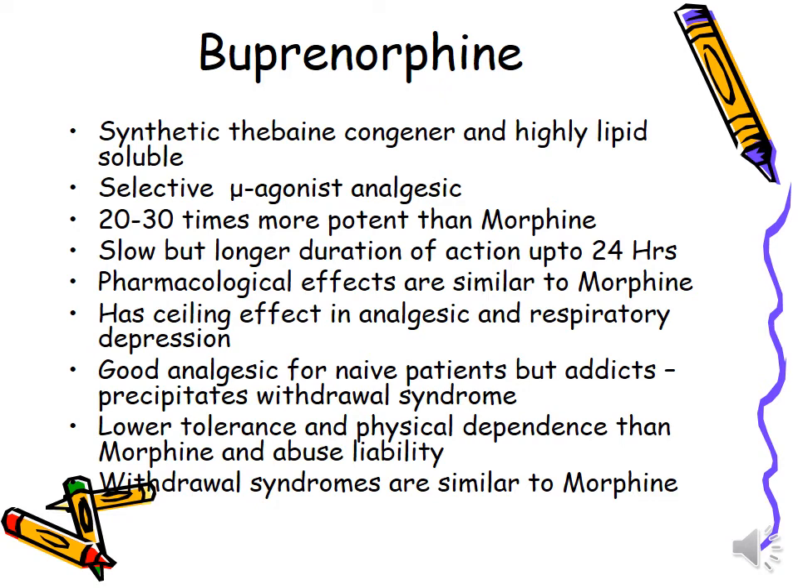It is a good analgesic for naive patients, but in addicts it precipitates withdrawal syndrome. Low tolerance and physical dependence compared to morphine, and reduced abuse liability. Withdrawal syndromes are similar to morphine. So they belong to the same group with slight differences. So you should know and highlight these slight differences.